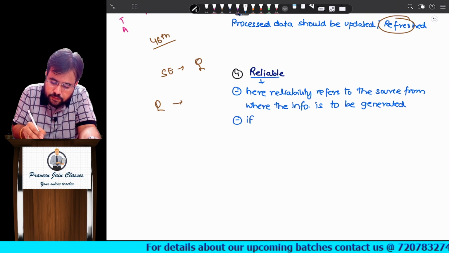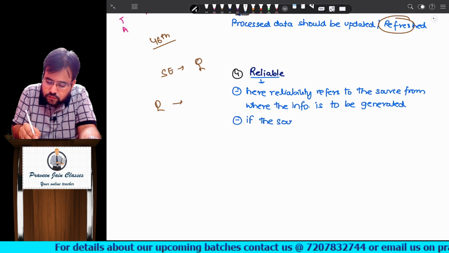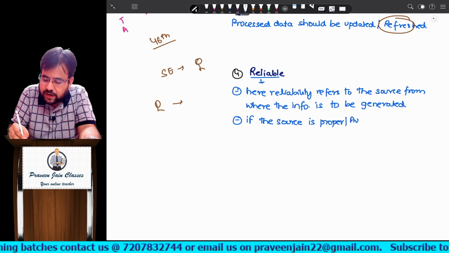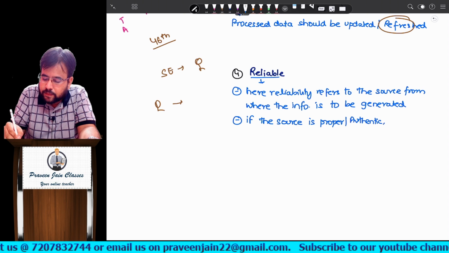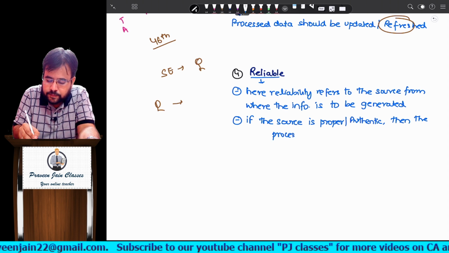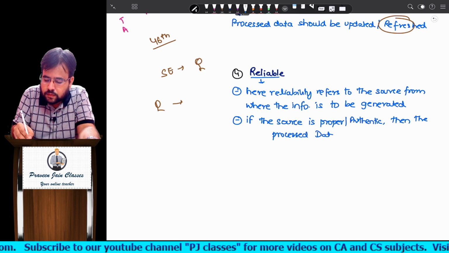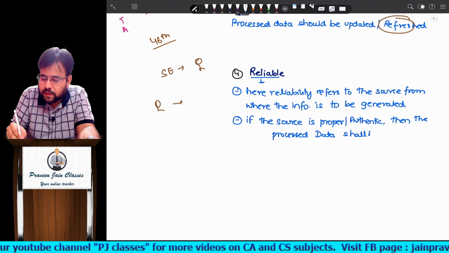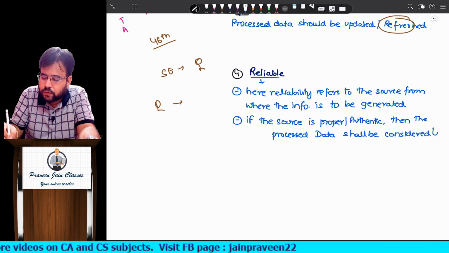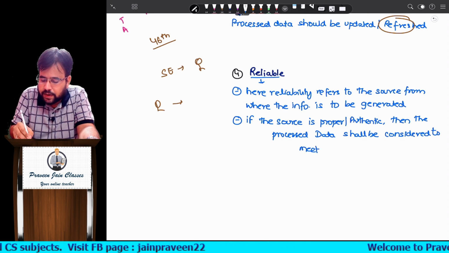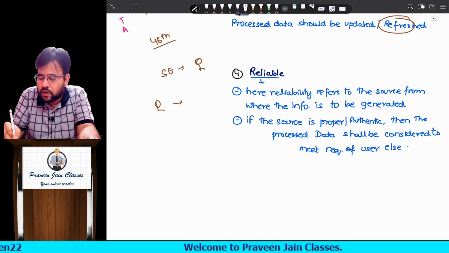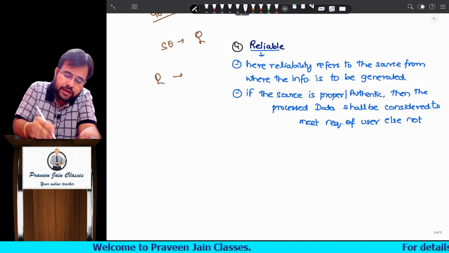If the source is proper or authentic, then the processed data shall be considered to meet the requirement of the user, else not. Now what is the point I am trying to tell you?